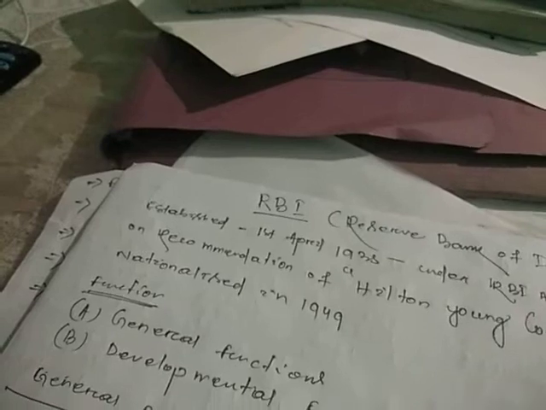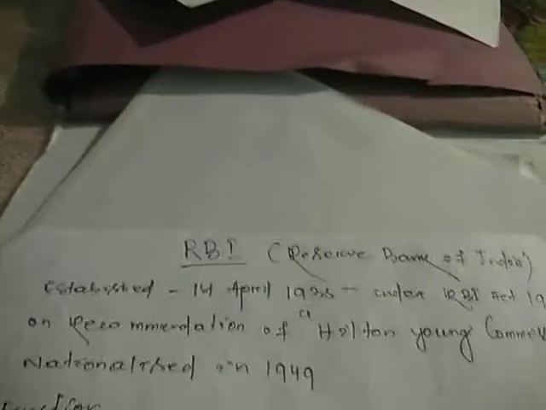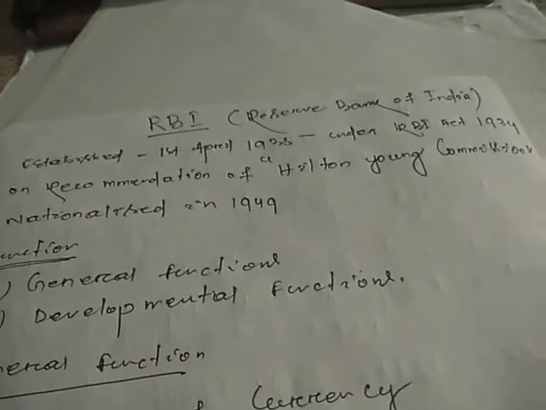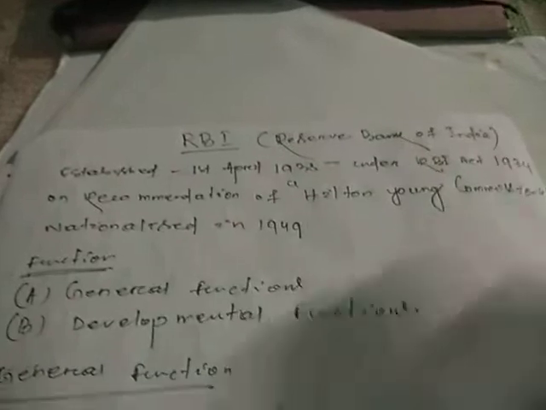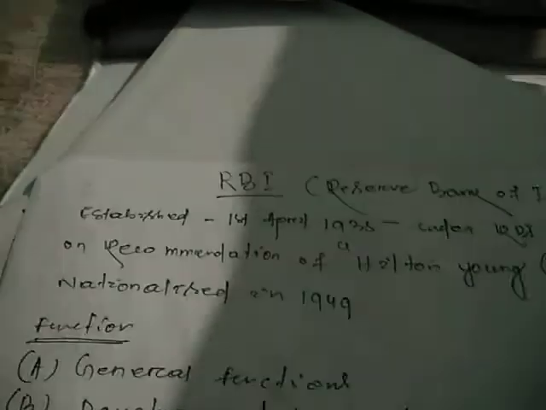So what is RBI, what type of services are provided by RBI, and how it is controlled, everything will be discussed in that part. So RBI means what? Reserve Bank of India, right? Each and every country has a central bank which can control all other banks and all other financial sectors of the country.